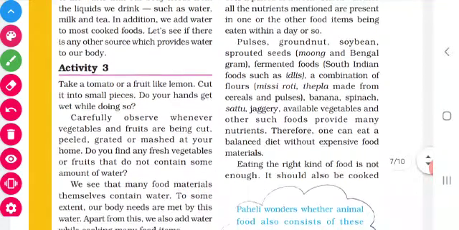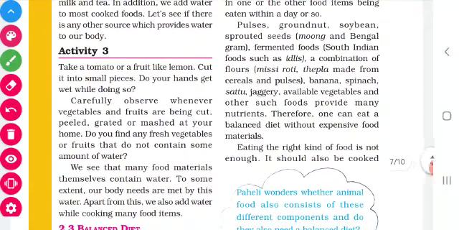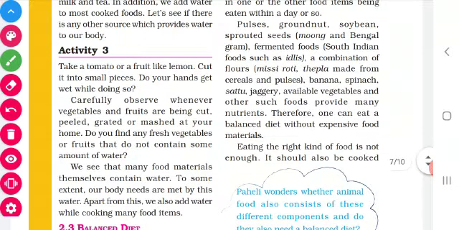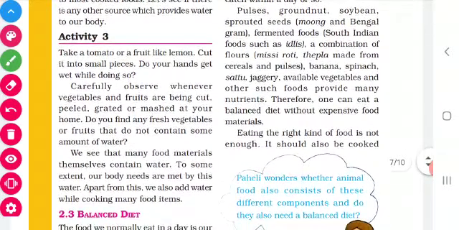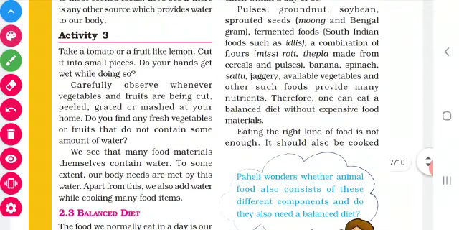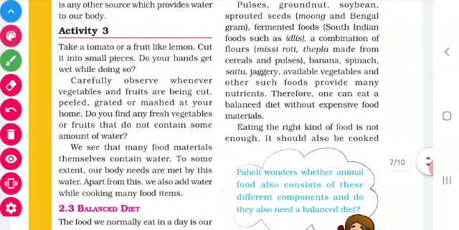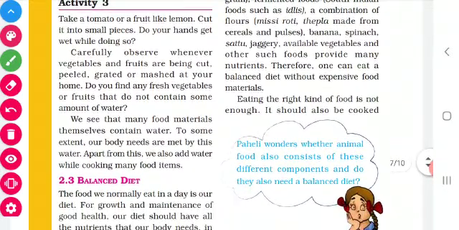We already know that rice and wheat are rich in carbohydrates. Pulses, groundnuts, soya beans and sprouted seeds are rich in proteins. Chicken also has some protein. Then oily items, chicken, mutton, cheese and so on are rich in fats. Fruits and vegetables are rich in vitamins and minerals. So you have to ensure whether the diet which you take is balanced or not.